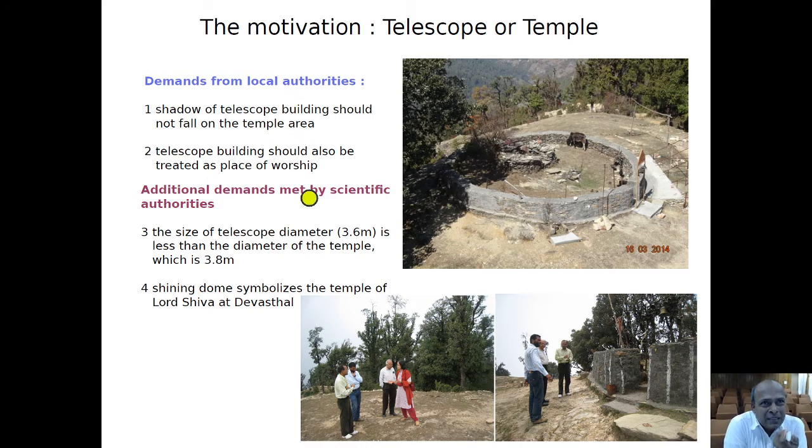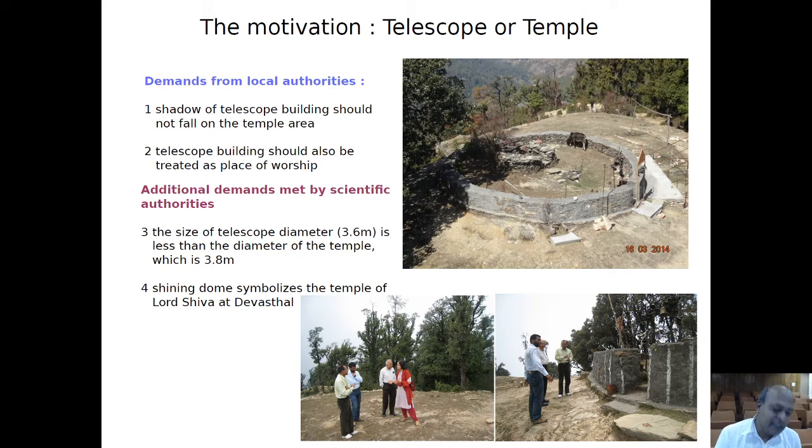So we accepted these two demands, and we also made some additional demands by scientific authorities. These are basically that the size of the telescope diameter is less than the diameter of the temple. In fact, the temple is 3.8 meter in diameter, and the primary mirror of the telescope is 3.6 meter. So we told the local authorities about this information, that we have made additional demands. And also this shining dome, because the dome height is going to be much higher than the height of this open temple, that will symbolize this Lord Shiva at Devasthal.